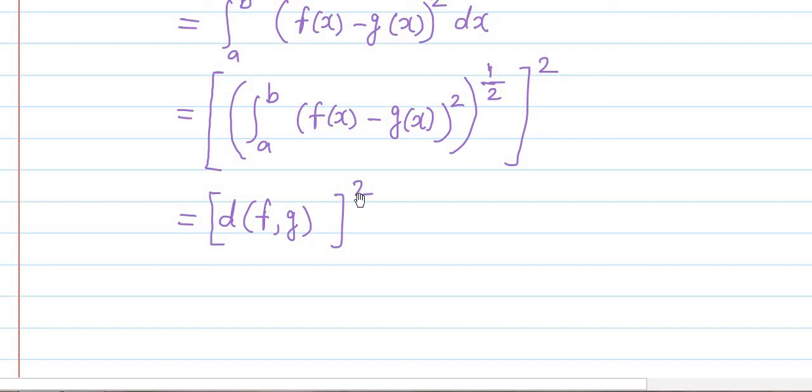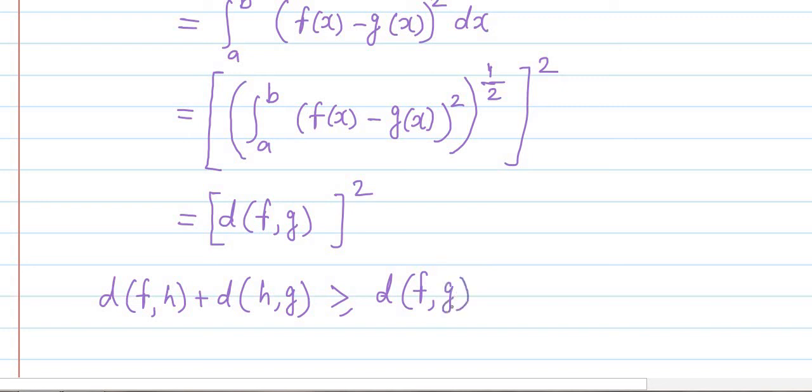Now both the sides are non-negative, therefore taking the positive square root of both sides we get d of f comma h plus d of h comma g is greater than or equal to d of f comma g, okay.